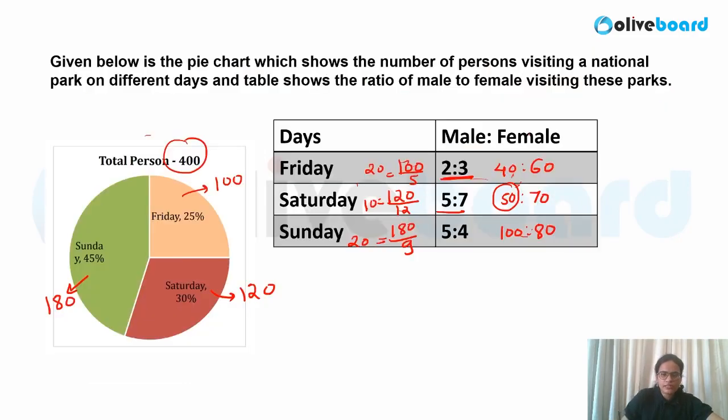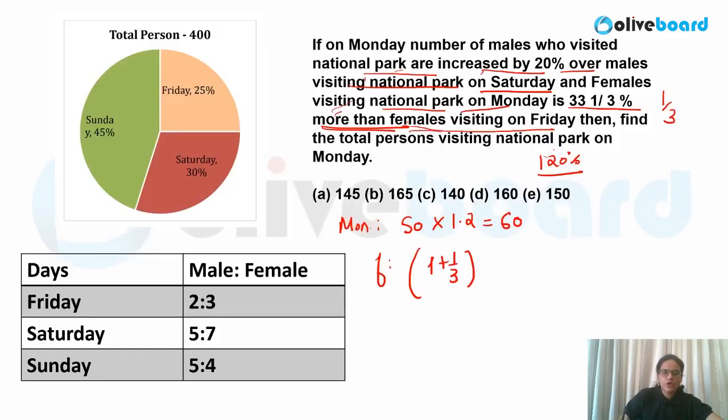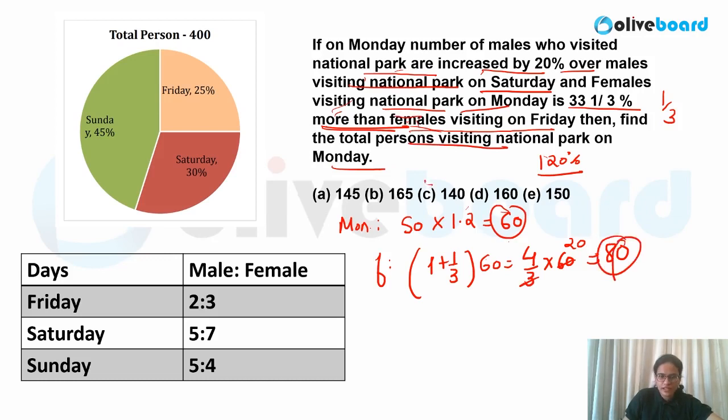So female visiting on Friday, what is the value? 60 over here. So I have to copy that value. So let me write it over here. This is nothing but 4/3 into 60. So very easily you can calculate the value. That is nothing but 80. So what is asked? Find the total person visiting on the Monday. So 60 plus 80, that is nothing but 140 persons have visited. So option C is the correct answer in this case.